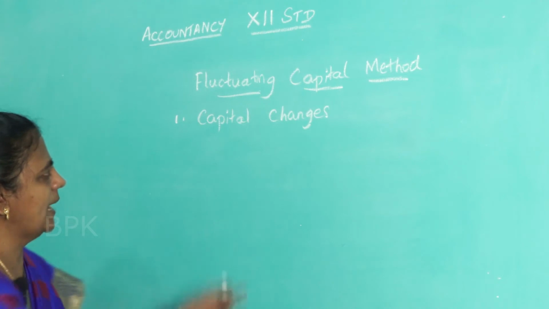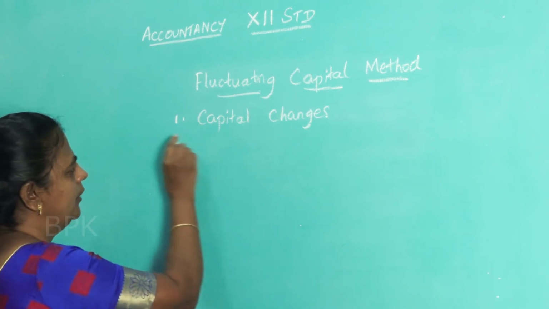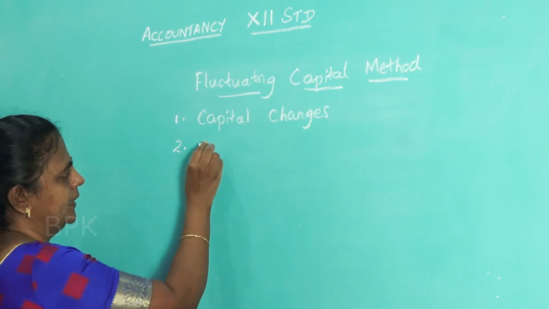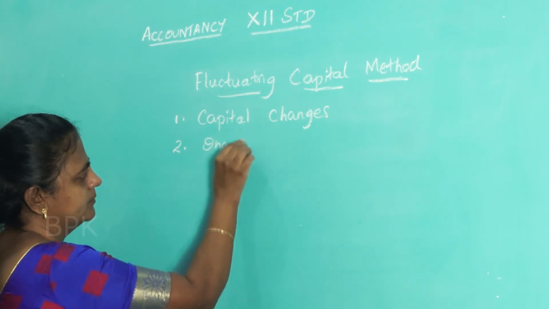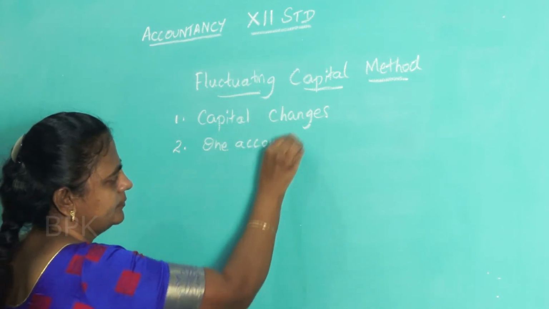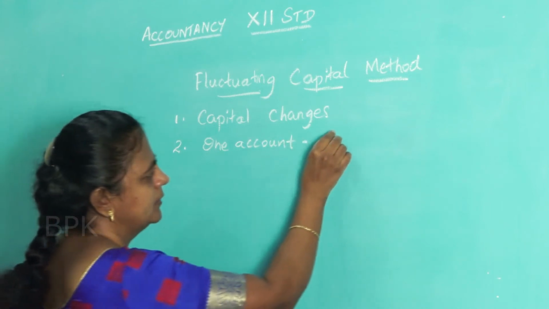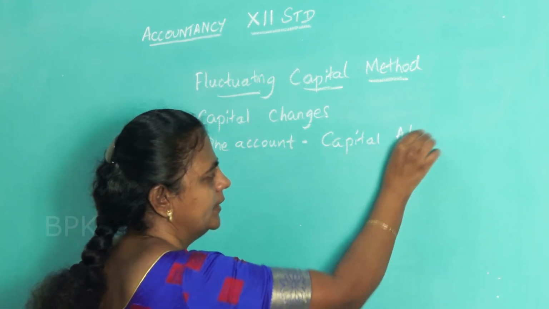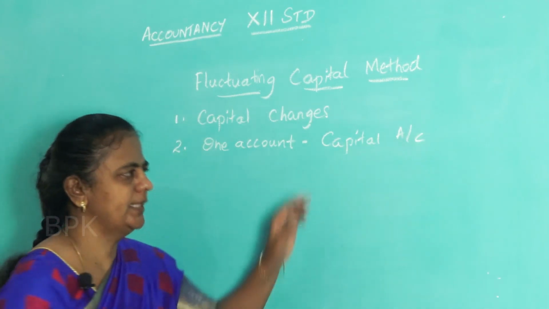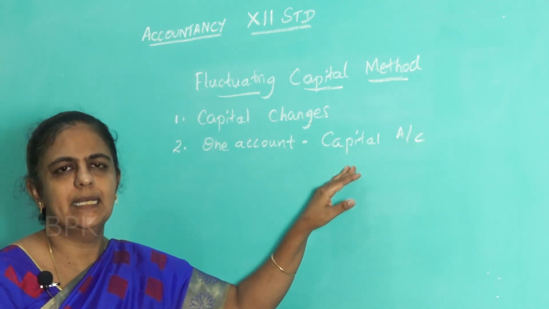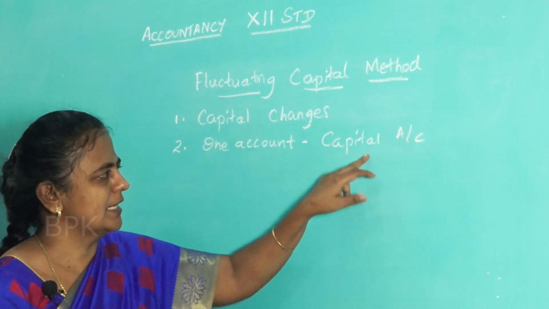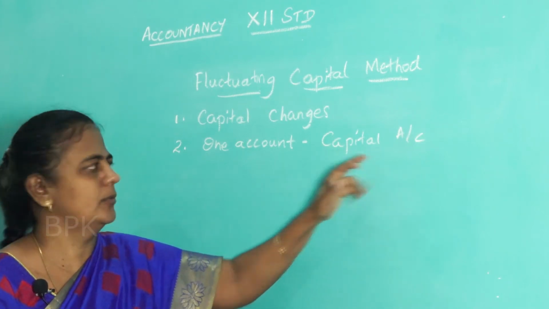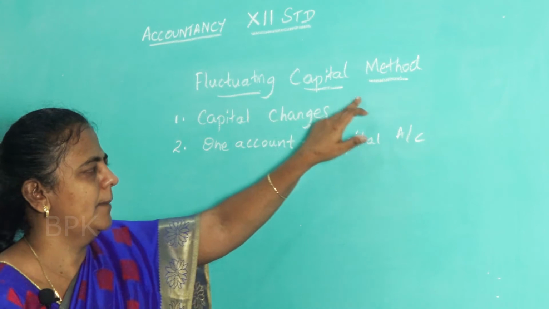Capital changes here, and how many accounts are you going to prepare? Only one account. What is that one account? Capital account. Here in the capital account, you will be showing the capital plus all the other adjustments. There is no need to prepare current account in case of fluctuating capital method.